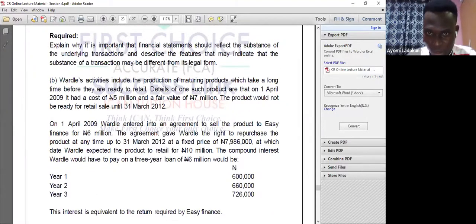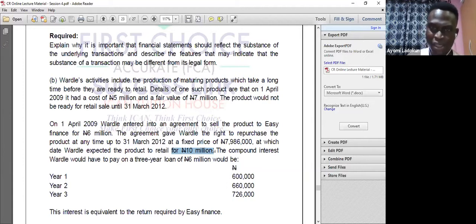The activity includes production and so on. Details of the product: on 1st April it had a cost of 5 million and a fair value of 7.5 million, and the product will not be ready until later. On 1st April, Wadu entered into an agreement to sell a product to Easy Finance for 6 million, and the agreement gave Wadu the right to repurchase. Can you see that? They need to repurchase at a fixed price, and it will retail for this amount.